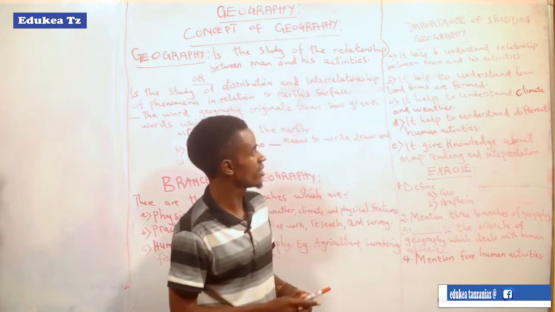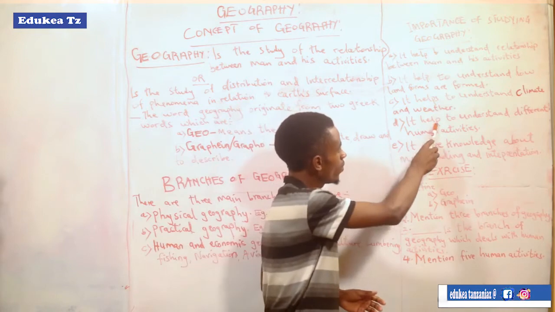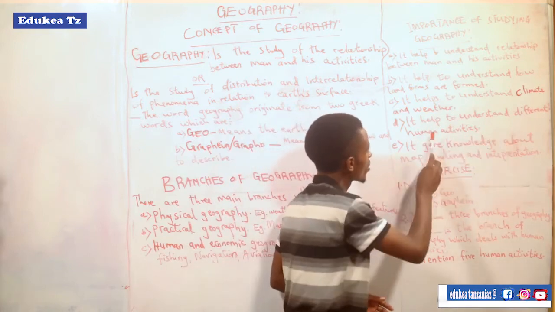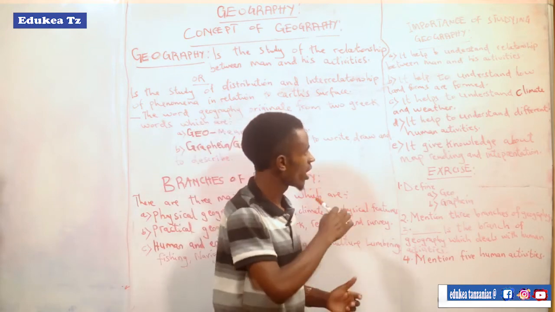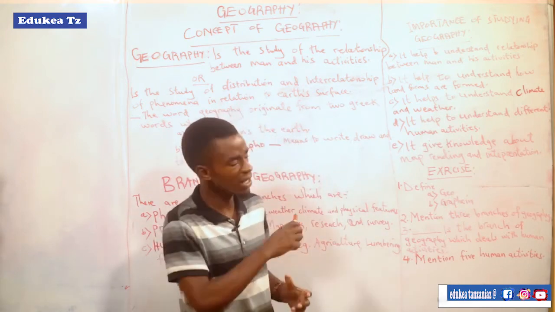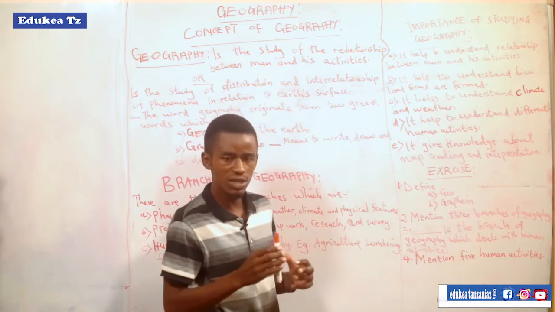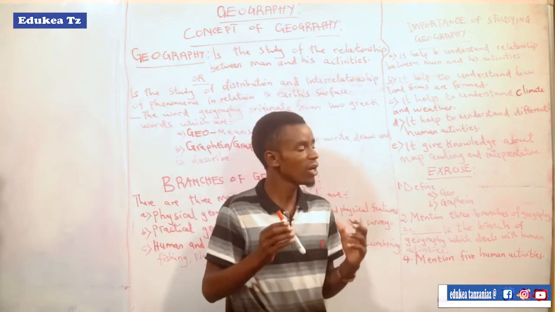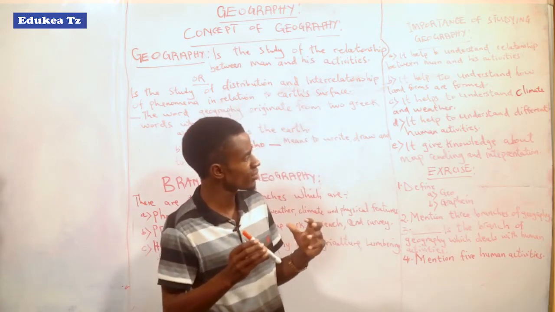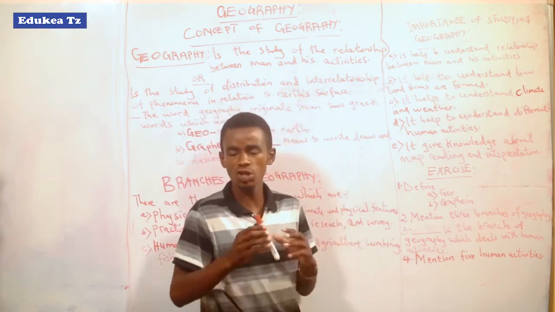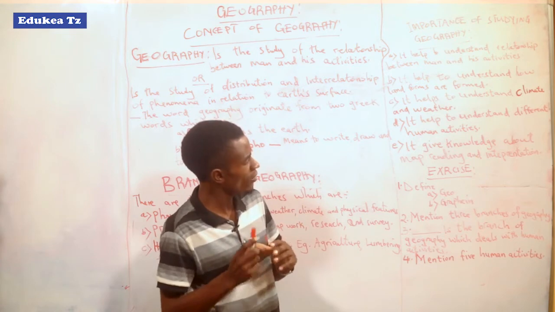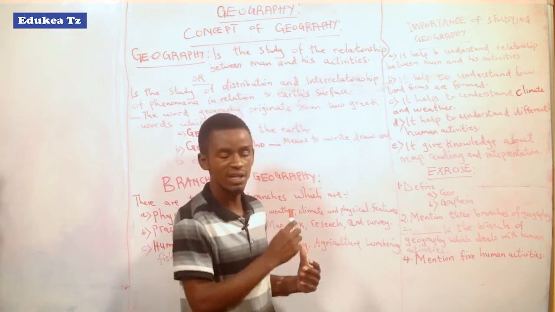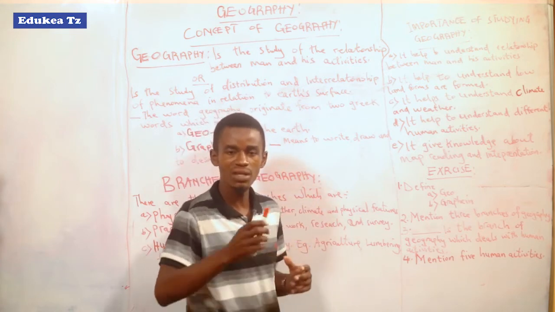Another point is it helps to understand different human activities. When we refer to the branches of geography, there are branches based on the human activities, the economic activities of humans. Among the activities we noted are agriculture, maybe lumbering.